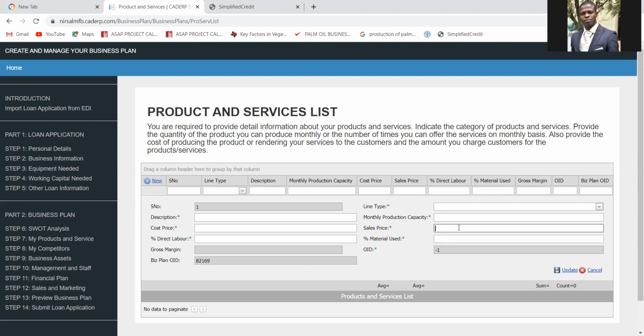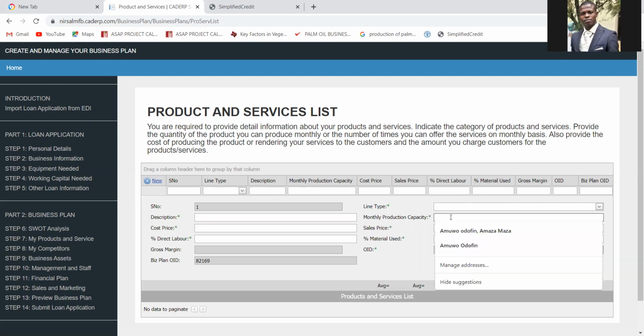Then how much are you going to be selling your Gari per kg? Let's say 500 naira. Okay. What's the monthly production capacity?